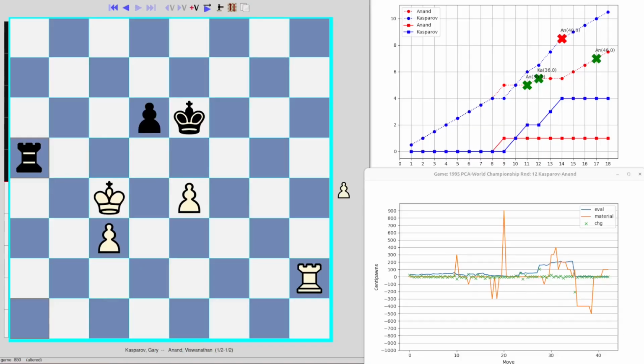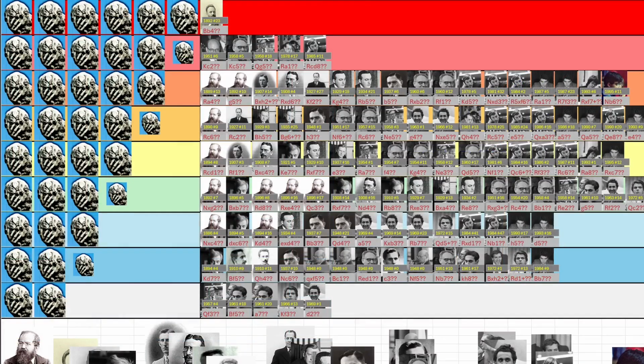So what we'll look at now is the tier list. I haven't looked at that for a while. I've rejigged it, and now we've got these ones at the top, and you can see there's the Anand and Kasparov blunders from this match. The Anand blunder, I mean, it's probably not as bad in material terms as some of the other blunders by some of the older generation of players, but I think it was pretty important from a match perspective. So that's why it's ended up on the 4-5 star level. So it might be one of the ones we could upgrade later on.